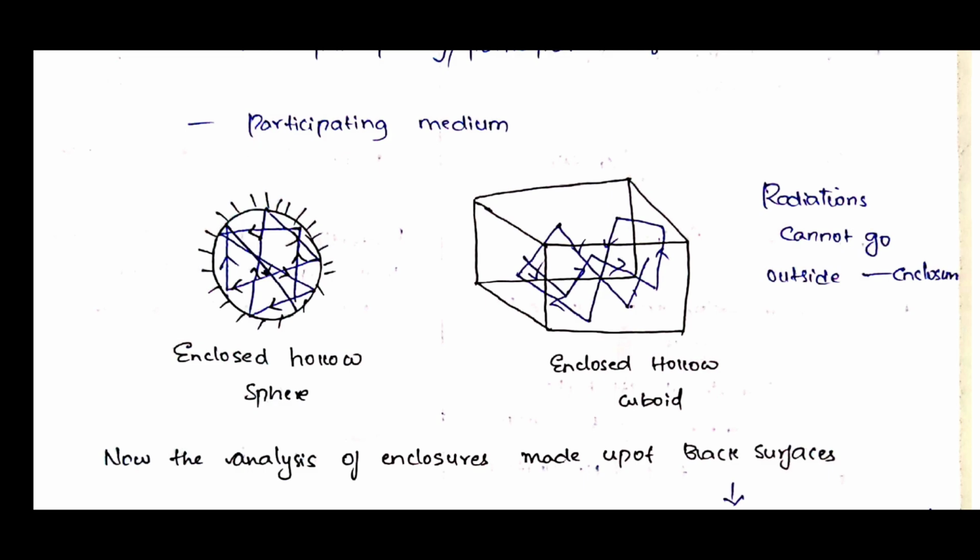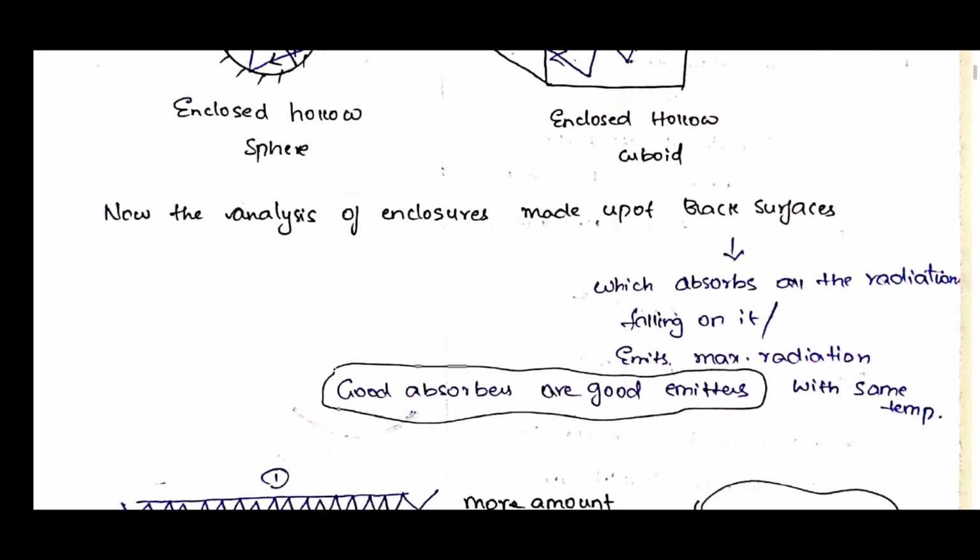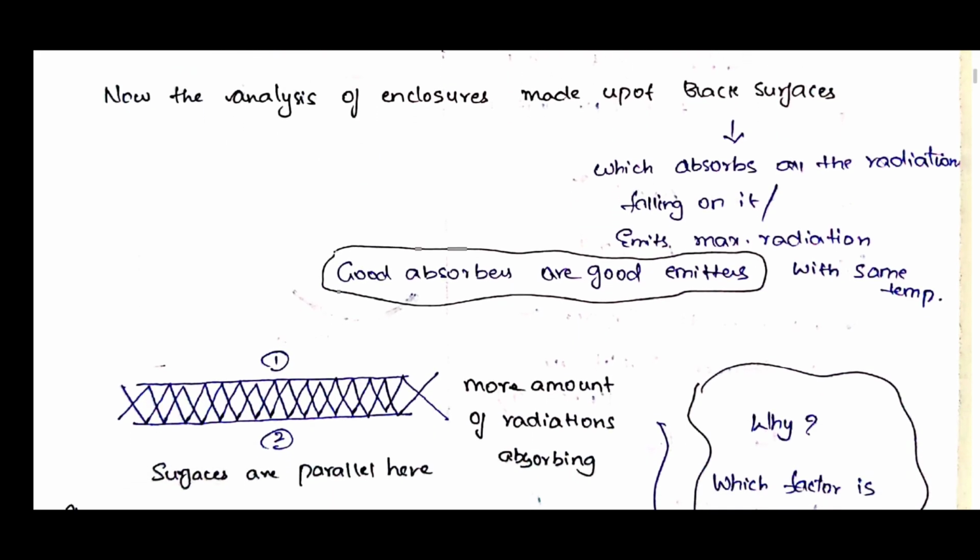First let us see the black surfaces. A black surface absorbs all the radiation falling on it, and at the same temperature it emits maximum radiation. As we know, a surface which absorbs more radiation can emit more radiation, because good absorbers are good emitters.